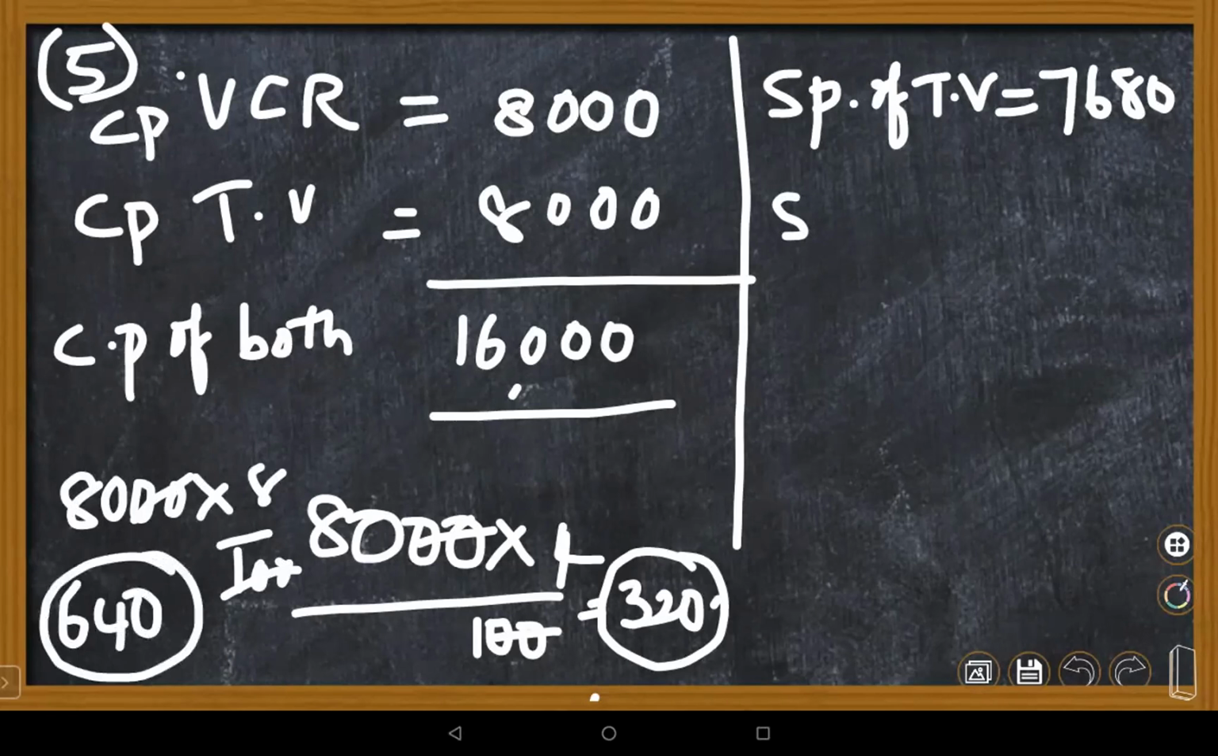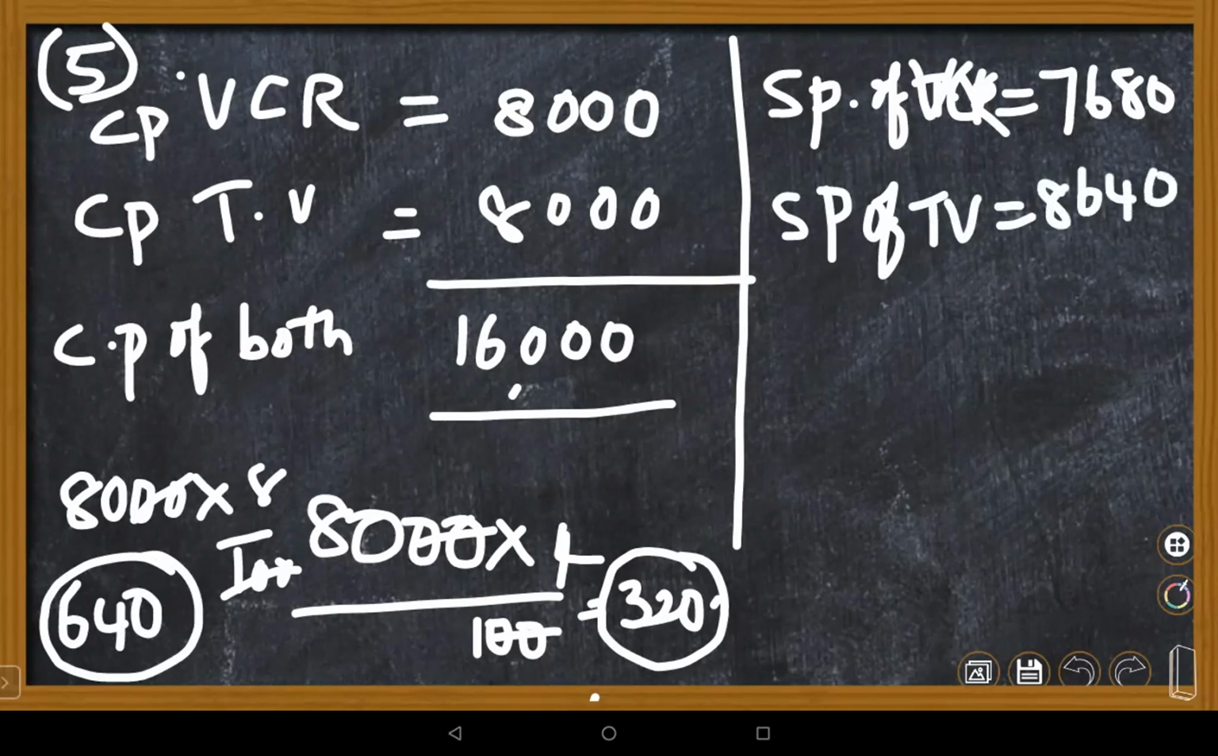8,000 is the SP of the VCR. Actually, on the VCR he has a loss. Yes, ma'am, I was saying VCR. The SP of the TV is 8,000, 640 more. Now you just combine these two. You get 16,320, which is 320 more than 16,000.